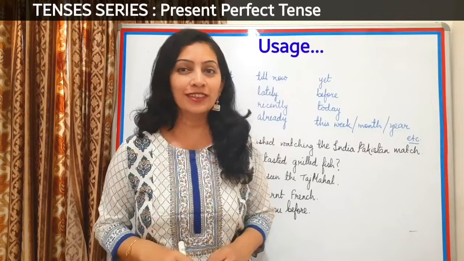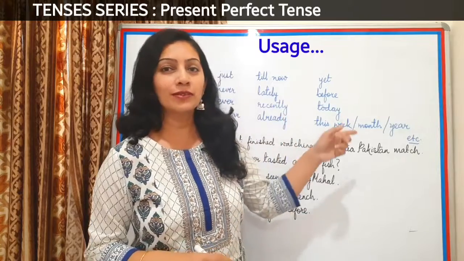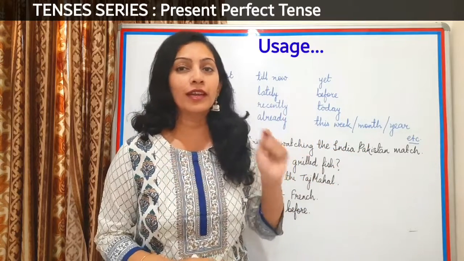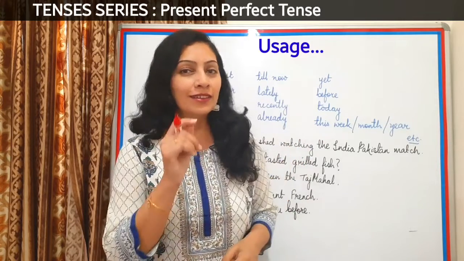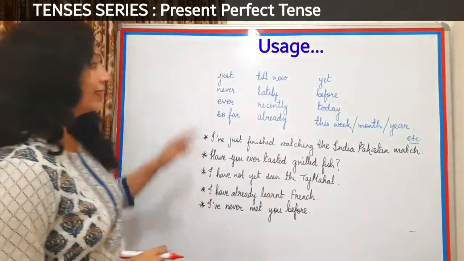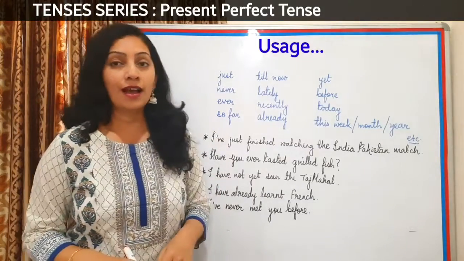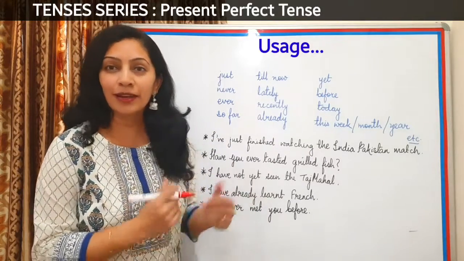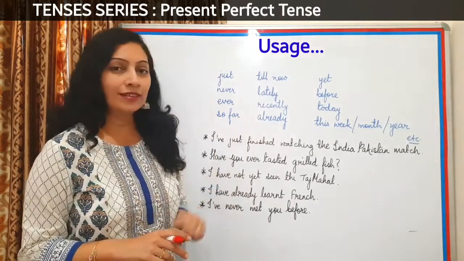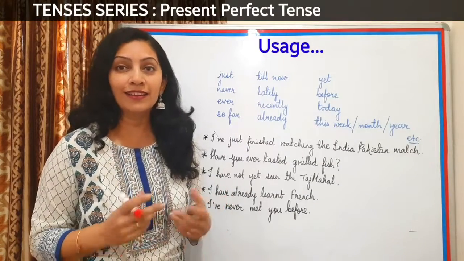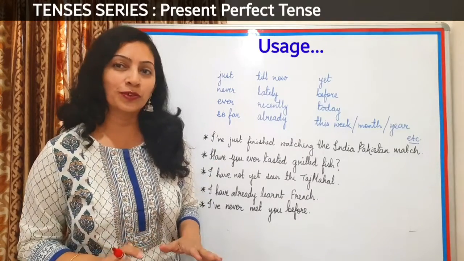Now, the last thing to learn in this video is a list of words which are used in the perfect tenses. These words will give you a fair idea of what type of tense it is, and if you are expressing an action, then these words will add some value to your sentence. Have a look at these and I'll make one sentence on each. Just. I have just finished taking a bath. Never. I have never seen this movie. Ever. Have you ever seen a lion in real life? So far. I have not met my uncle so far.